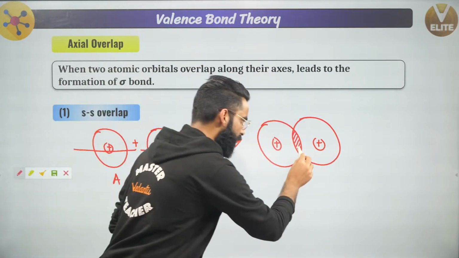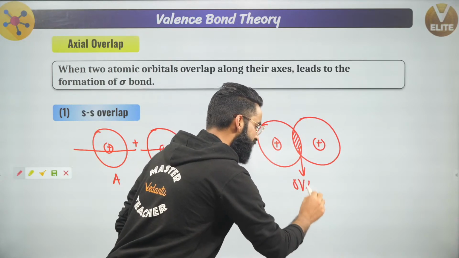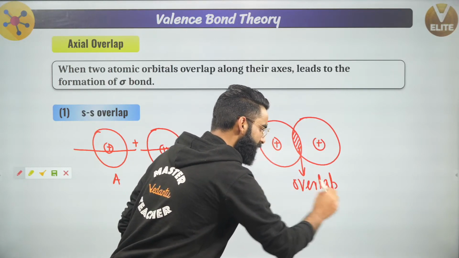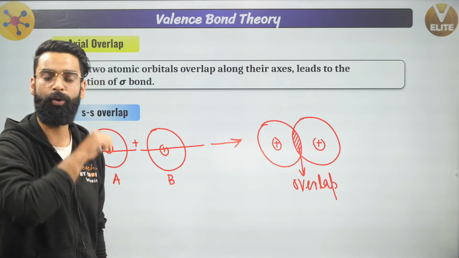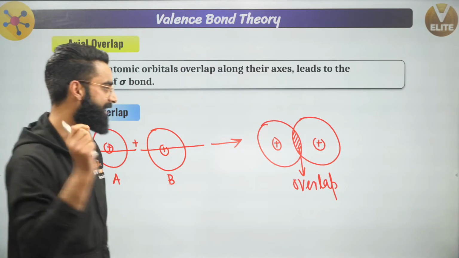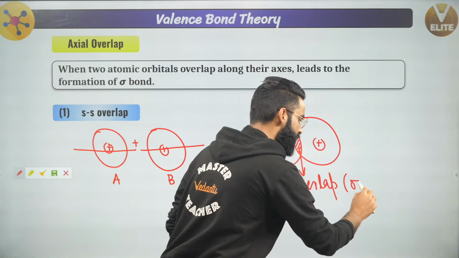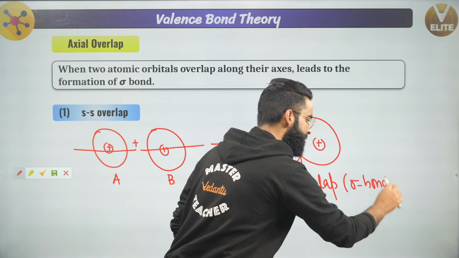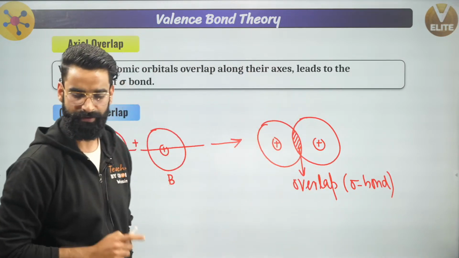This is something which I call as overlap. If I ask you, is it the head-on overlap? Yes, it's a head-on overlap, and head-on overlap is what I call as axial overlap, and axial overlap always leads to the formation of sigma bond, right? So right here, sigma bond got formed, correct?